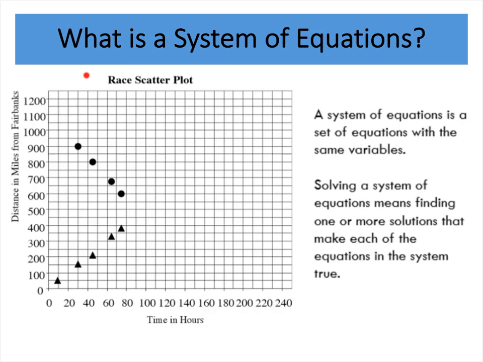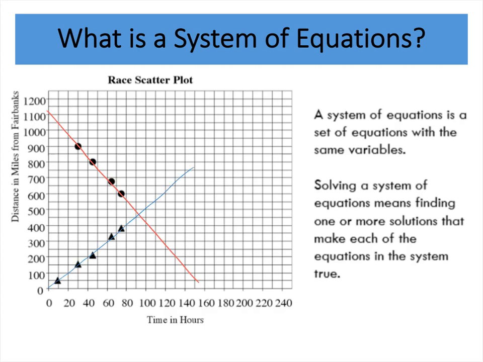Here we're talking about a scatter plot of different times in a specific race. The x-axis is hours, and both of these equations are going to involve time in hours. And we're also talking about the miles from Fairbanks, Alaska, which is a city in Alaska. And notice that the dots are going down. If we were to continue that, we could estimate an equation for that. It would continue going in that pattern. And in the triangles, it would probably start at 0 and it would increase something like that. Let me draw a little straighter line.